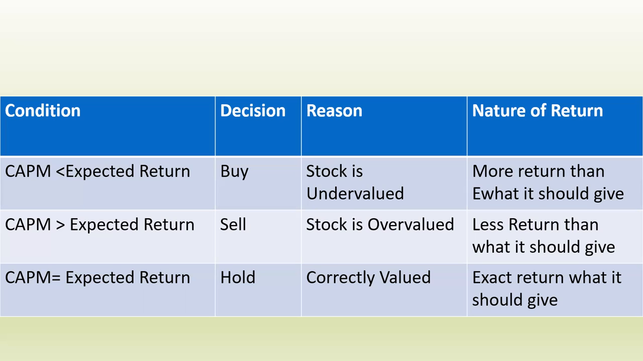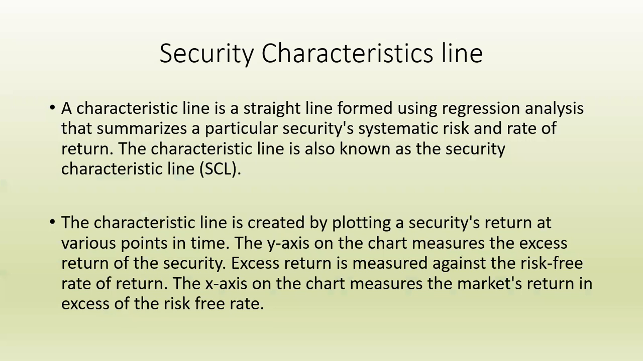But when the CAPM has a greater value than the expected return, you should sell, but it will generate the lesser return as per your expectation. Then when the CAPM is equal to expected return, you should hold your security. Here the reason is the security is correctly valued, and the exact return what you should get, it will give to you. Okay. So these are the three main conditions which you should know related to CAPM.